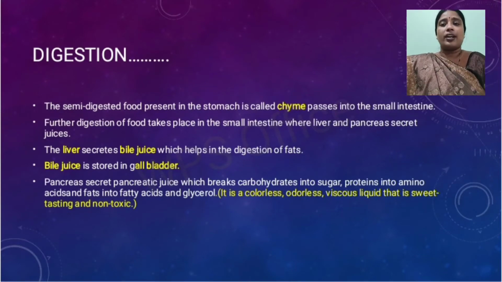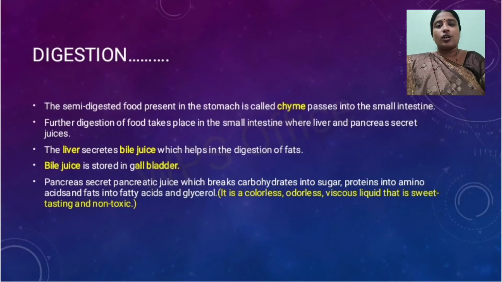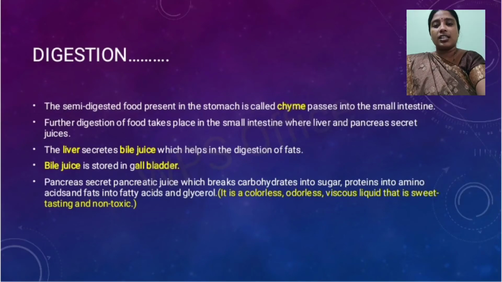Now what is glycerol? Glycerol is a colorless, odorless liquid which is sweet in taste.